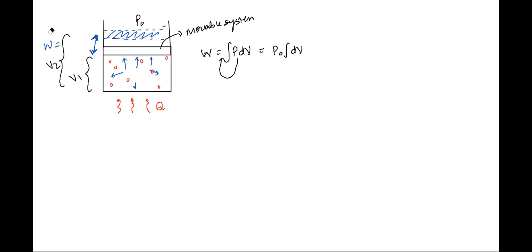So from V1 to V2, this can be written as P naught into (V2 minus V1), or P naught into delta V, right? Clear, Atul? Yes, sir.